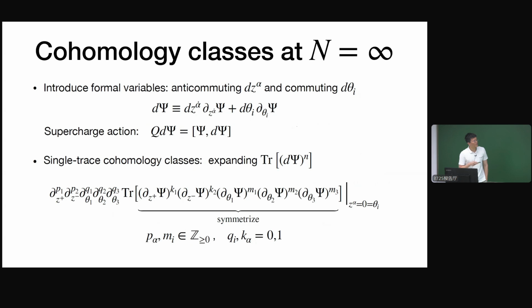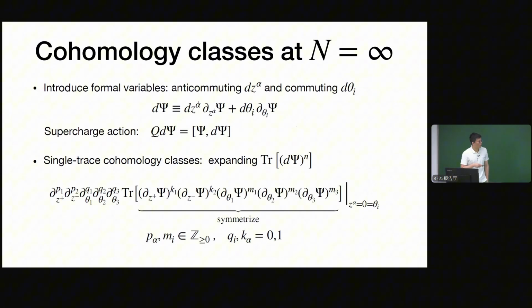So this dz will be anti-commuting, and the d theta will be commuting. And then with this, I can define d psi to be basically the exterior derivative of psi. And then our previous Q action becomes: Q acting on d psi just gives us a commutator of psi and d psi.